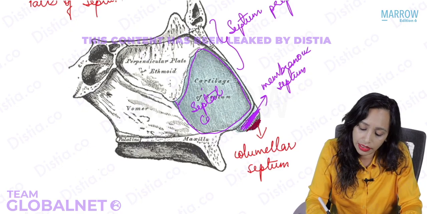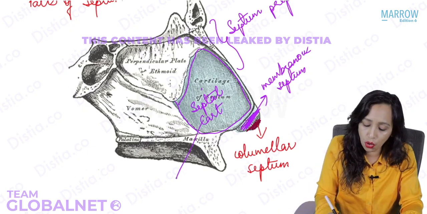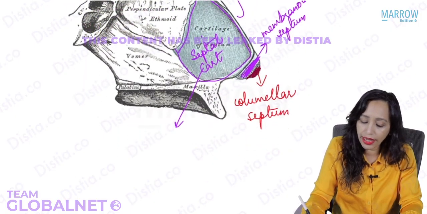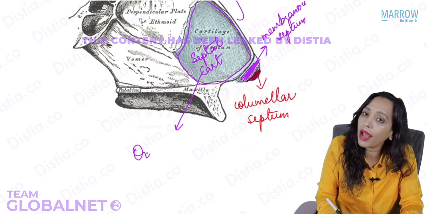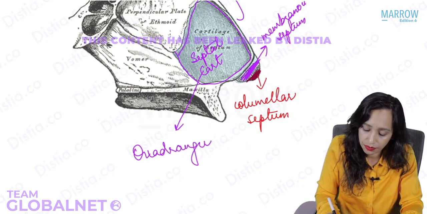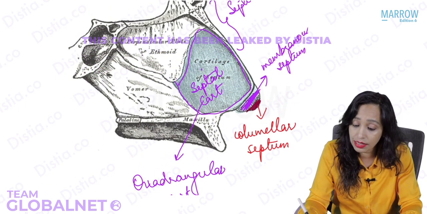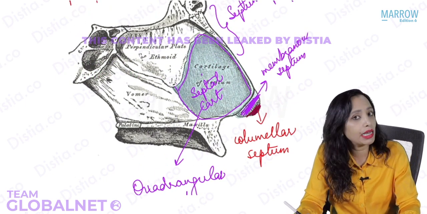Because of its shape, it is also known as quadrangular cartilage. Other than this, the septum proper is mainly bony.